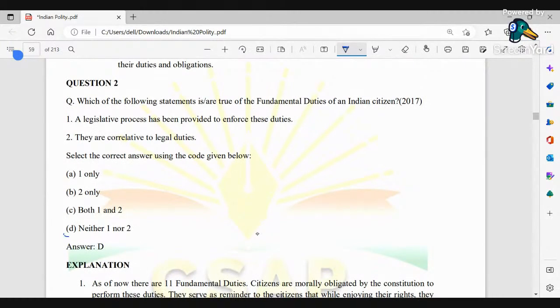So it is basically here none of the options is correct. So are legislative person is provided to enforce the duties? Obviously no. They are correlative to legal duties. No, they are also no. Okay, they are only correlative to some of the duties that needs to be enshrined by each and every person living in this respective country. Okay, so ये basically यहाँ पे बताया गया है.